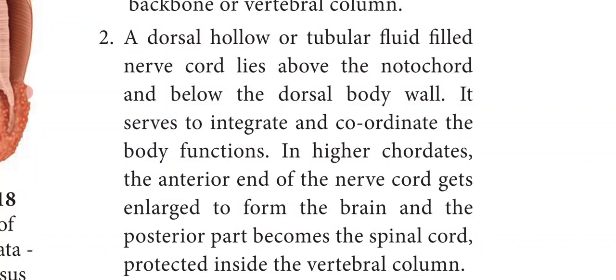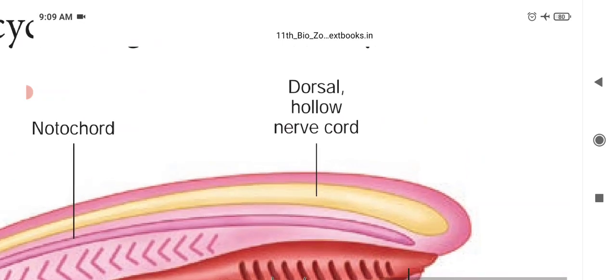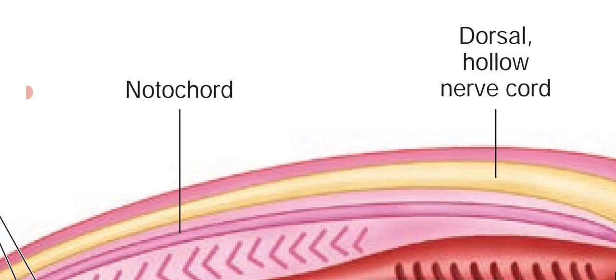So the nerve cord is present above the notochord and below the dorsal body wall. The main function is to integrate and coordinate the body functions. In higher chordates, you can see the anterior end of the nerve cord enlarged to form the brain, and the posterior part becomes the spinal cord, which is protected inside the vertebral column. In this picture you can see the dorsal hollow nerve cord which is present above the notochord and the dorsal body wall.